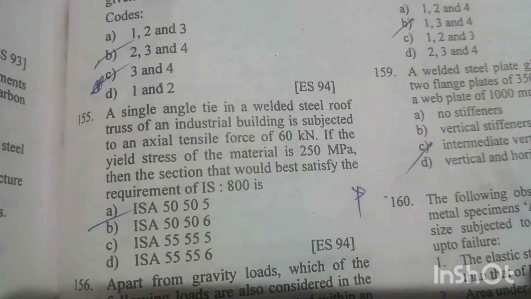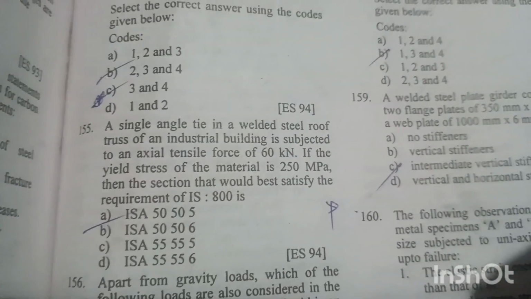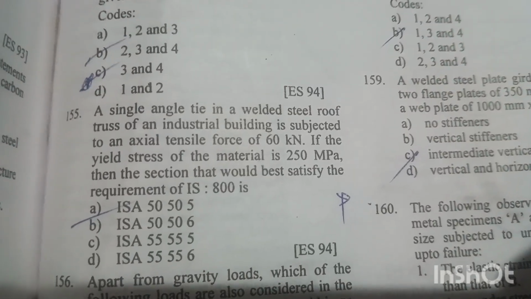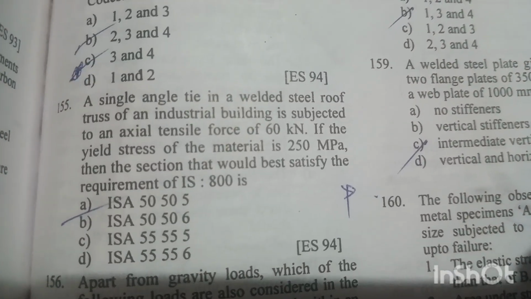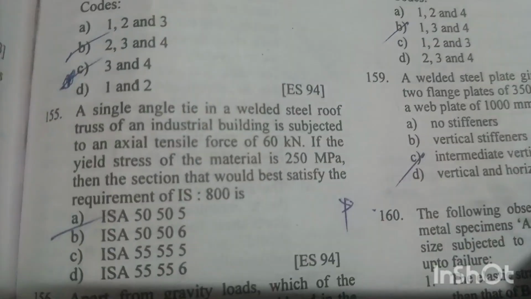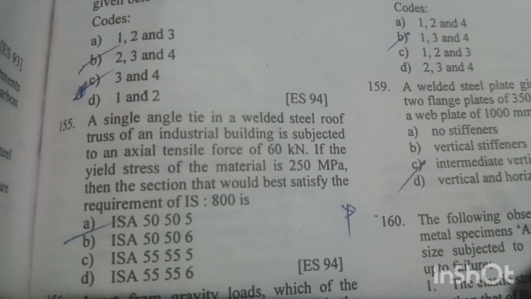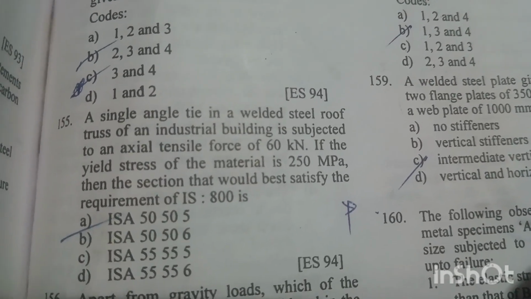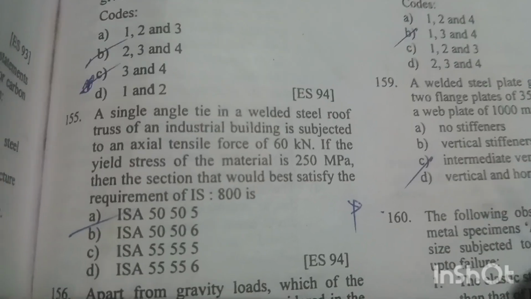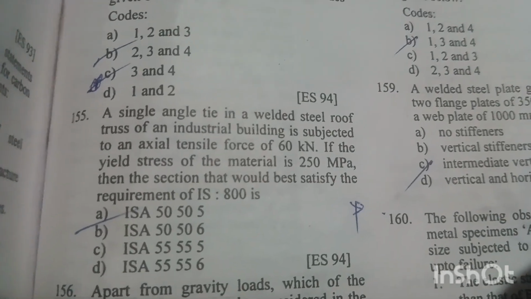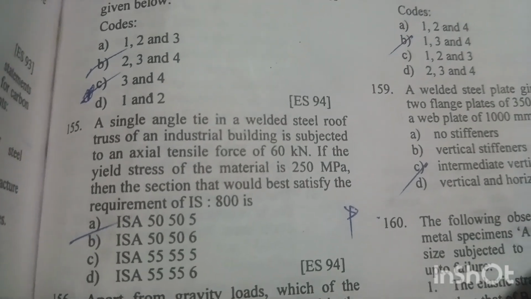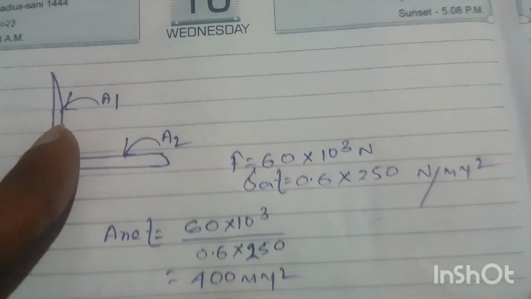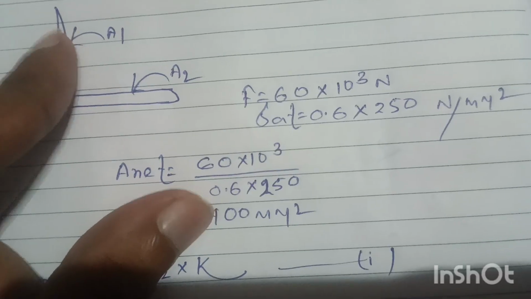Question number 155. A single angle tie in a welded steel roof truss of an industrial building is subjected to an axial tensile force of 60 kN. If the yield stress of the material is 250 MPa, or Newton per millimeter square, then the section that would best satisfy the requirement of IS 800 is. Suppose this is the Indian standard angle section, with one leg and another leg.